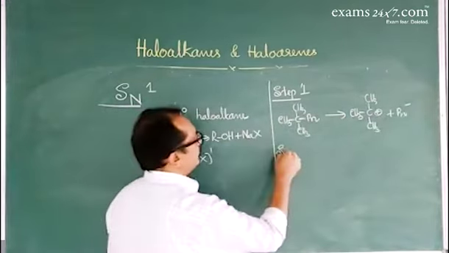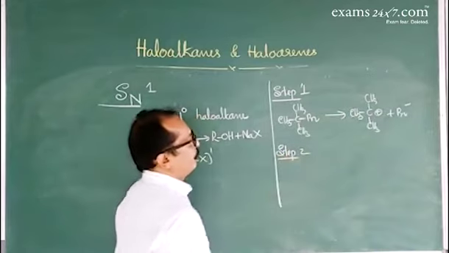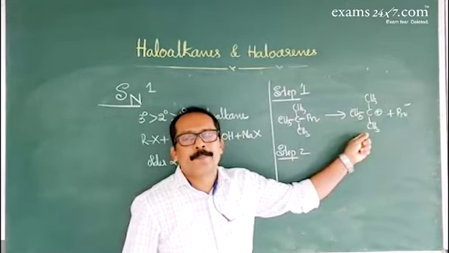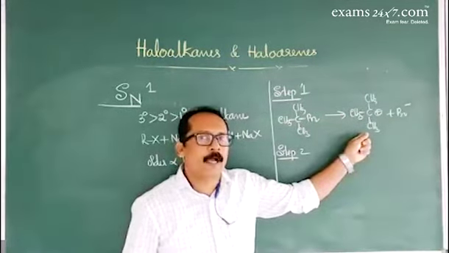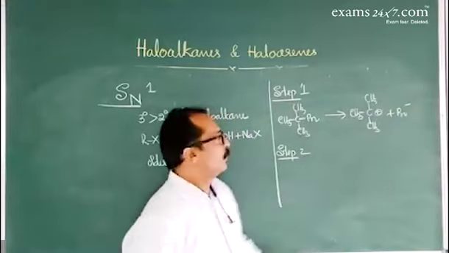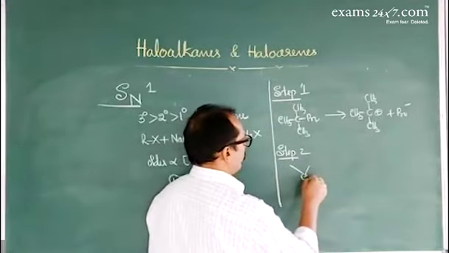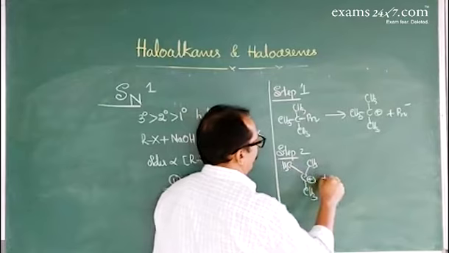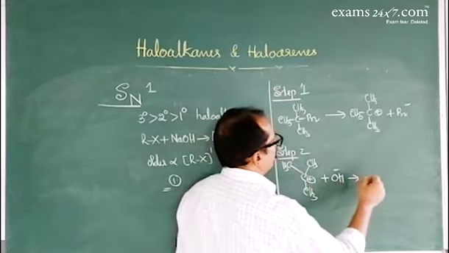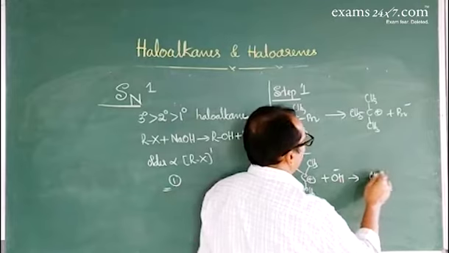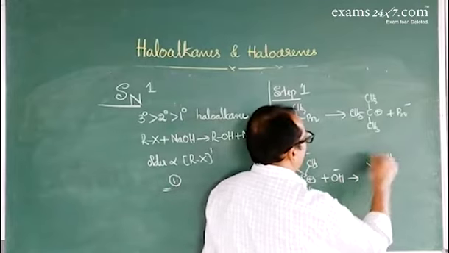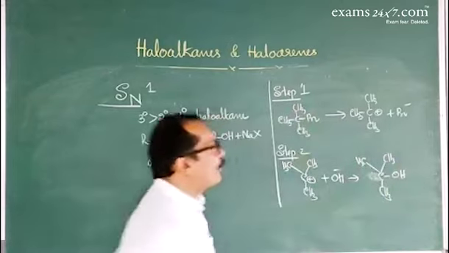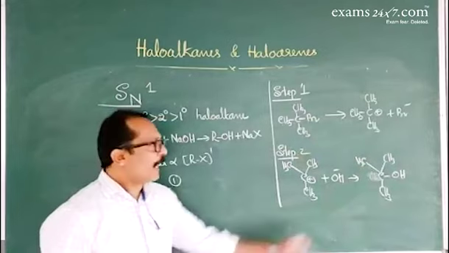Step number 2, attack of nucleophile. The carbocation is planar in geometry. Therefore, the nucleophile can attack from any side, either left hand side or right hand side. So the nucleophile attacks on it to give tertiary butyl alcohol. During the formation of the alcohol, a racemic mixture forms. And this step is the fast step.